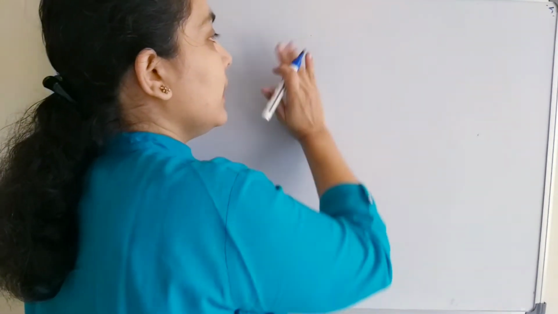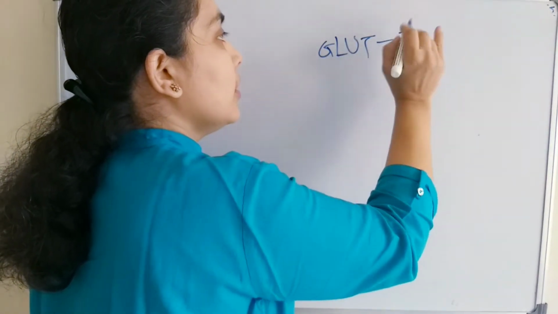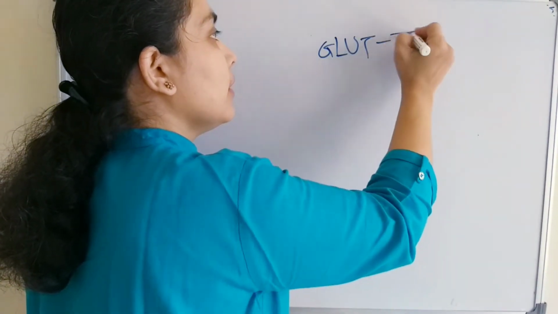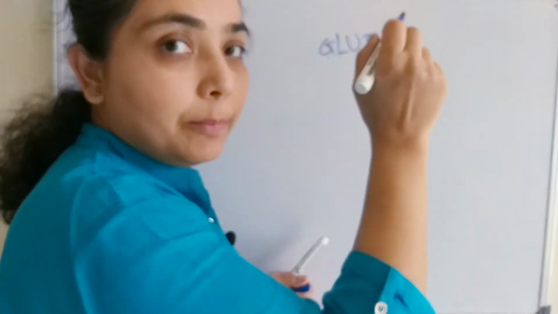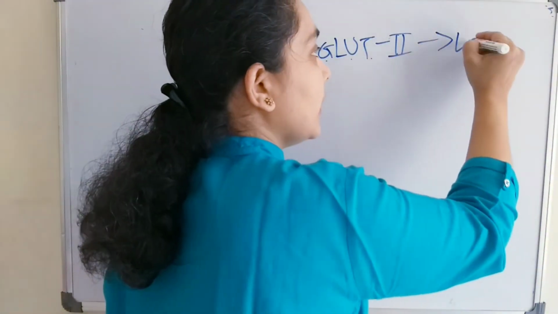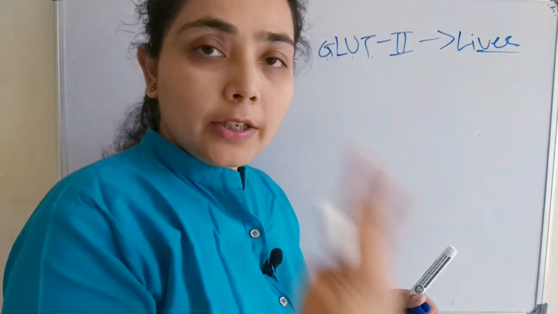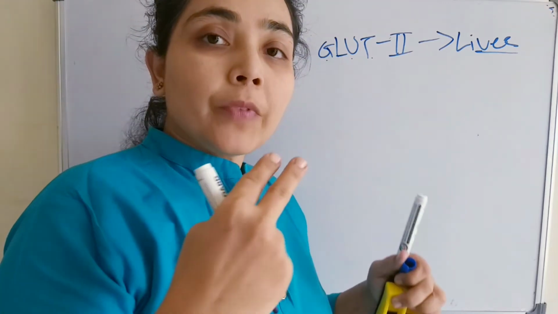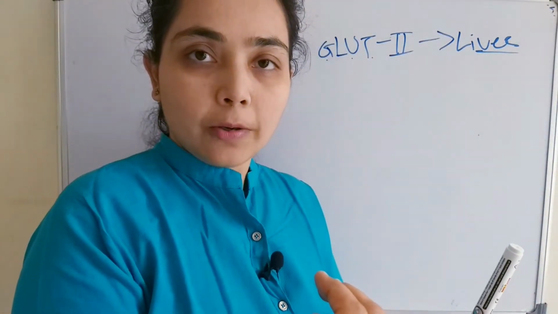Or we can write it as GLUT2, glucose transporter type 2. It is present where? In the liver cell. What is the speciality of GLUT2, or glucose transporter 2? It allows the entry as well as the exit of the glucose molecule.